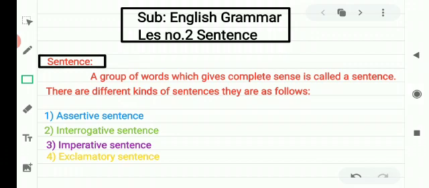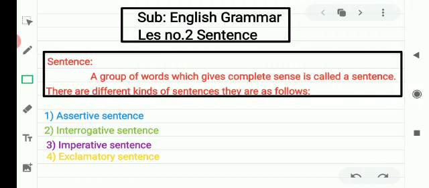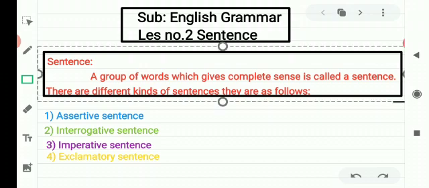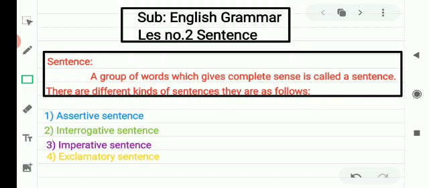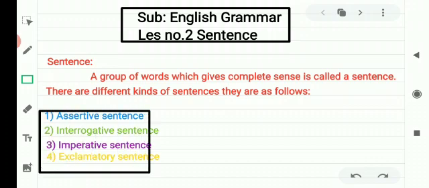So, you know what is a sentence? A sentence is a group of words which gives a complete sense or a complete meaning. There are different kinds of sentences. They are as follows. There are different types of sentences. I shall teach you the types of sentences.